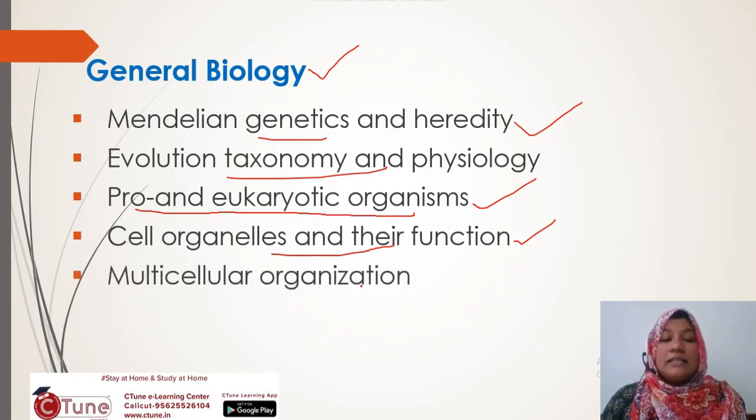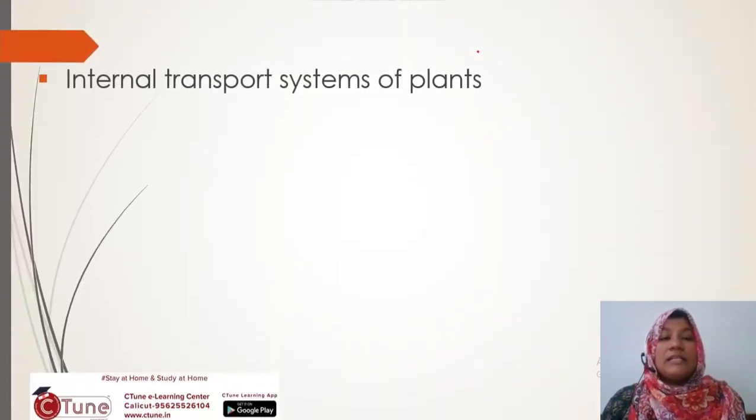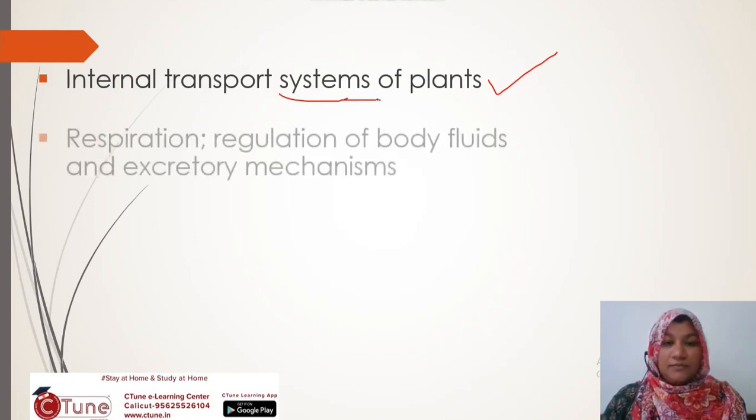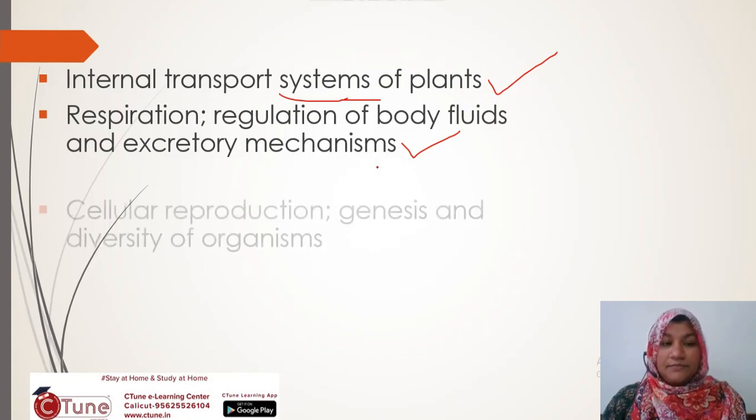Next is the multicellular organism. And next is energy transformation, that is the conversion of one form of energy into another form of energy. Next unit is the internal transport system of plants. Which are the main transport systems of plants? The xylem and phloem, and many questions will come under this section. Next is respiration, regulation of body fluid and excretory mechanisms.